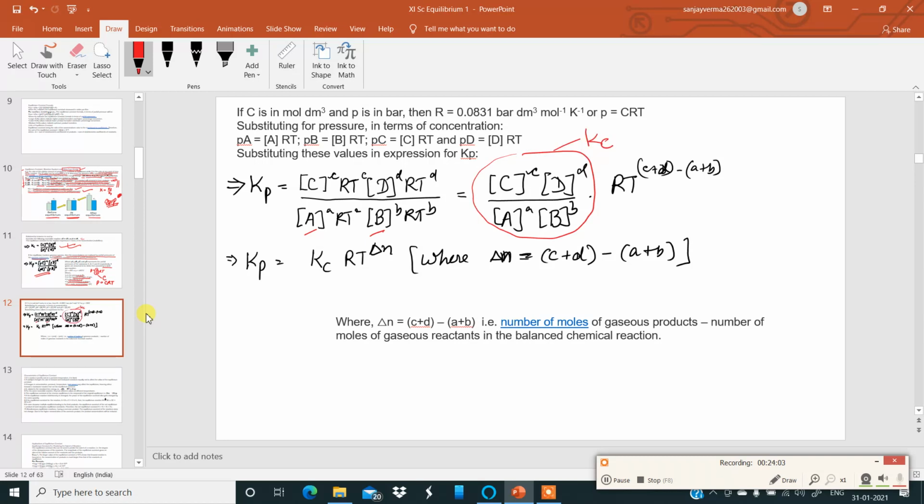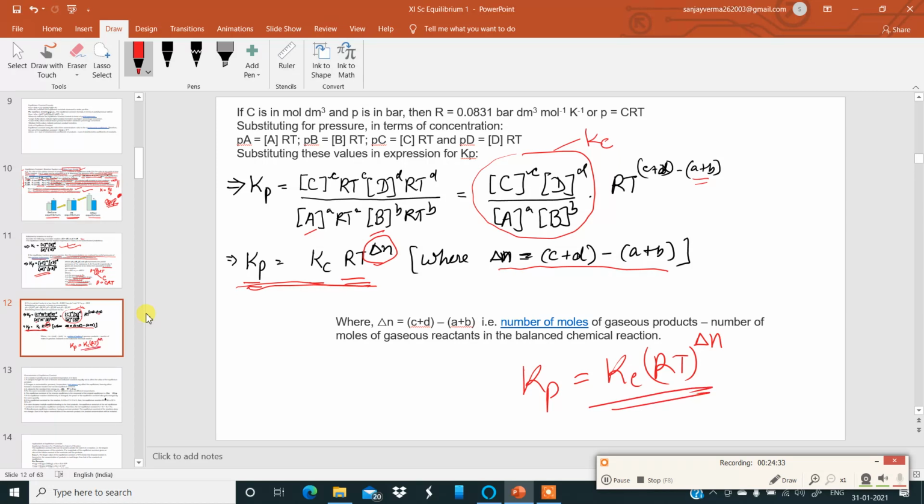So, therefore, Kp is equal to Kc (RT) to the power of delta n. This delta n is the sum of the stoichiometric coefficients of the products minus the sum of the stoichiometric coefficients of the reactants. Okay, remember this. This is the relationship which you have to remember and be able to derive. So Kp is finally equal to Kc (RT) to the power of delta n. Remember this and practice this derivation from your textbooks.